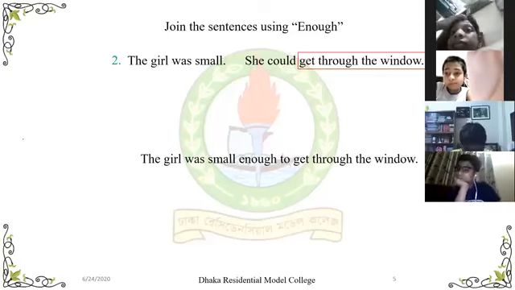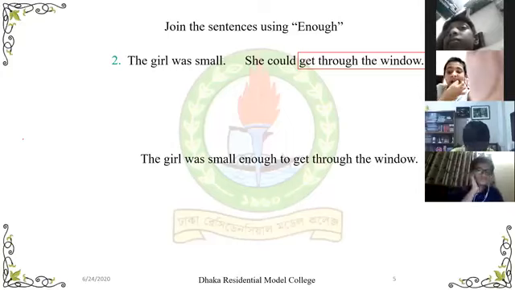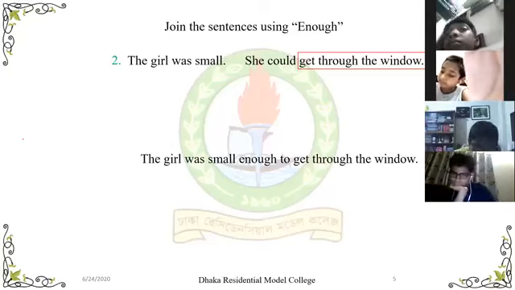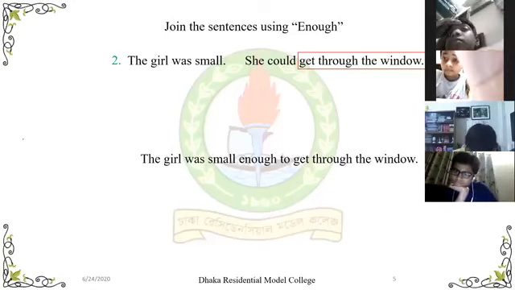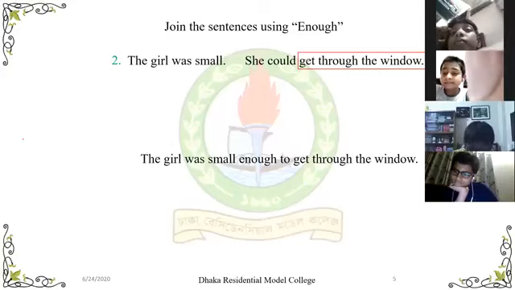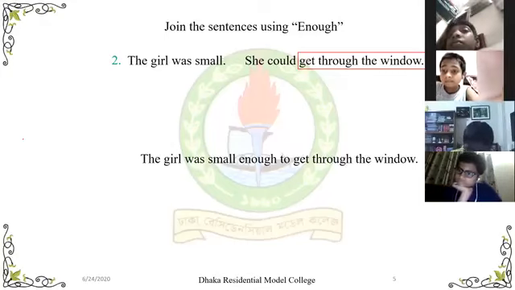You will write the answer in your copy. Sanjit Ahmed Khan. Have you written?